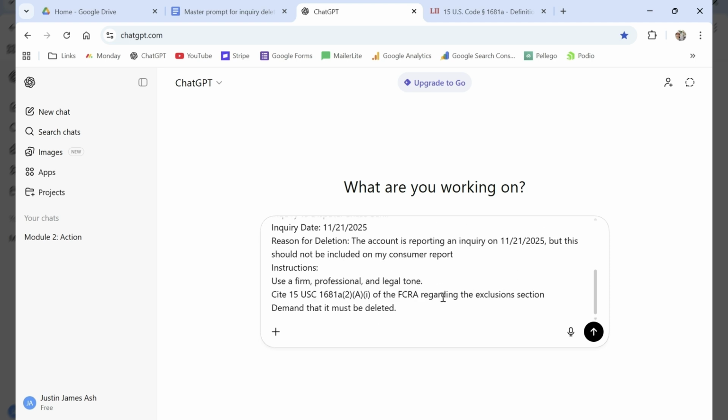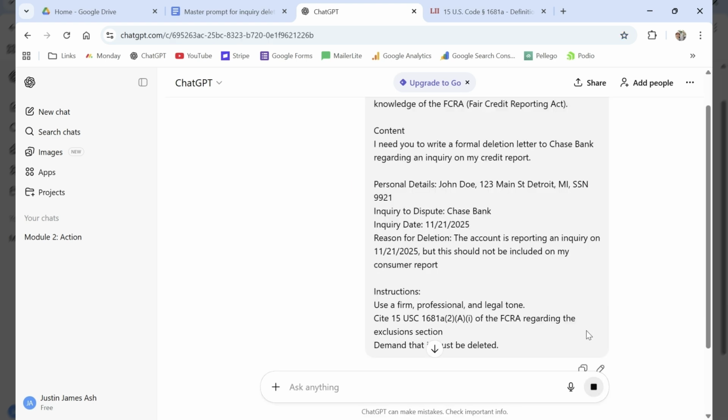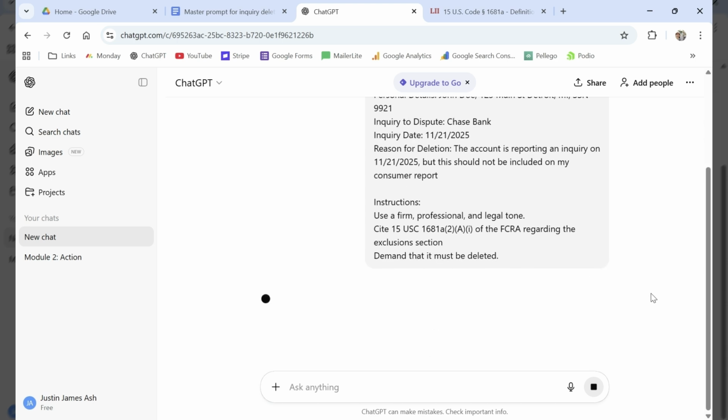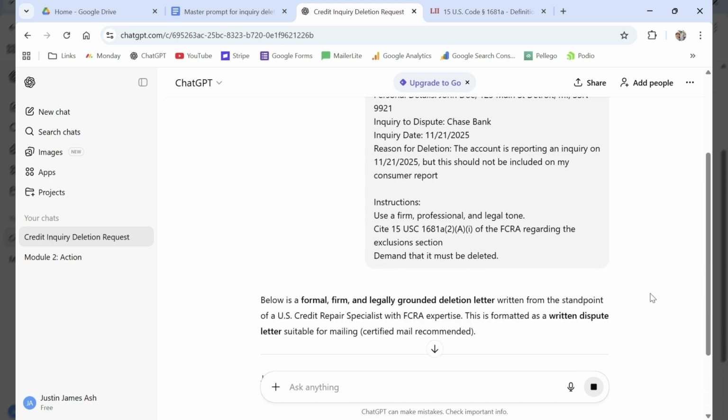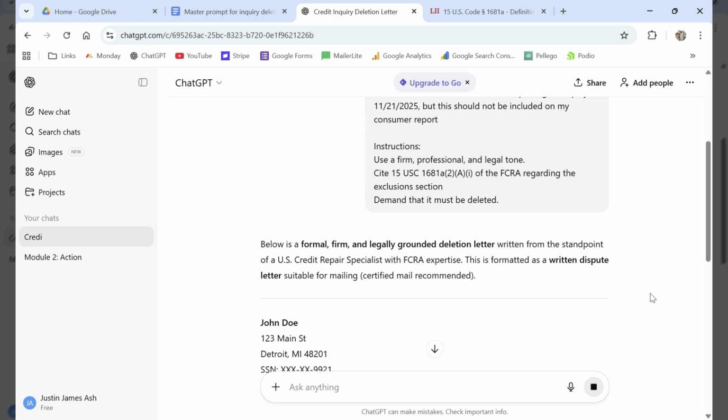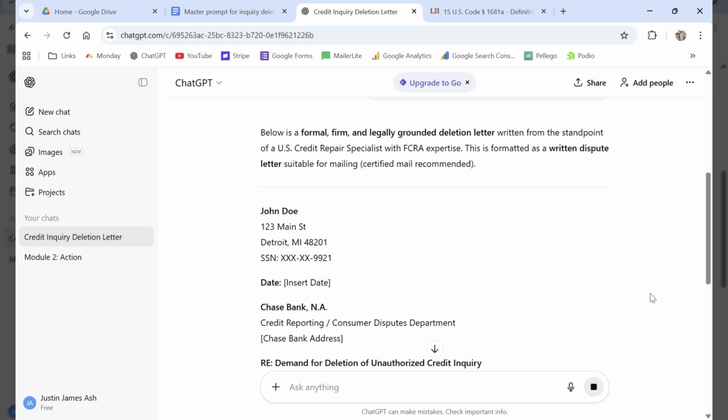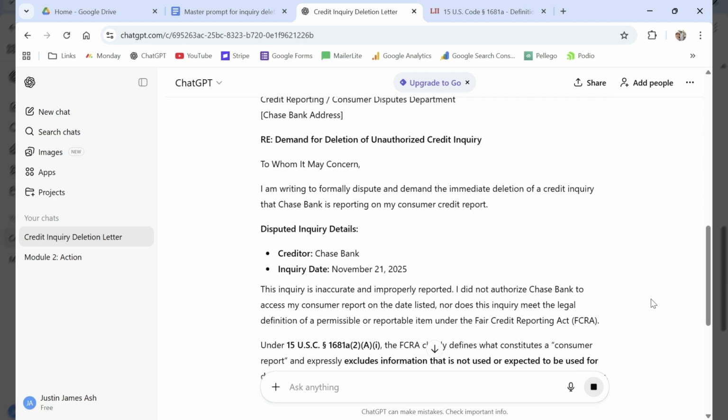Use a firm, professional, legal tone. Cite 15 USC 1681a(d)(2)(A)(i) to the AI. It's the exclusion section of the FCRA. So let's run it. You can see ChatGPT doing its thing. It's drafting our letter for us, exactly how we have requested it.